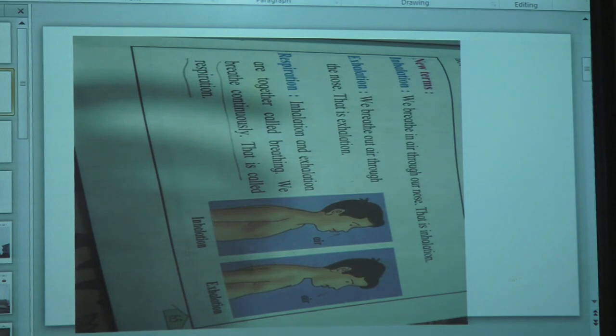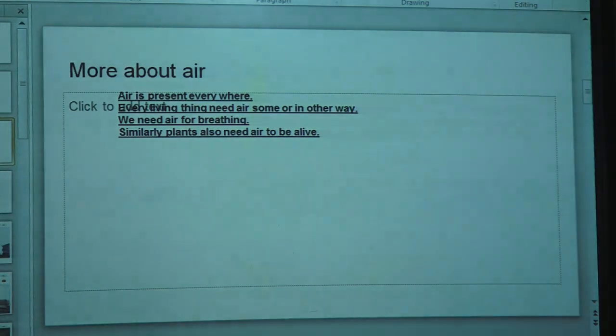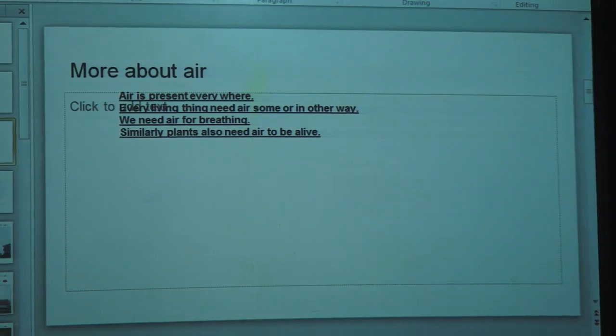Understood students? Now we will turn towards the next uses or importance of air in our day-to-day life. You have to repeat with me. Air is present everywhere.